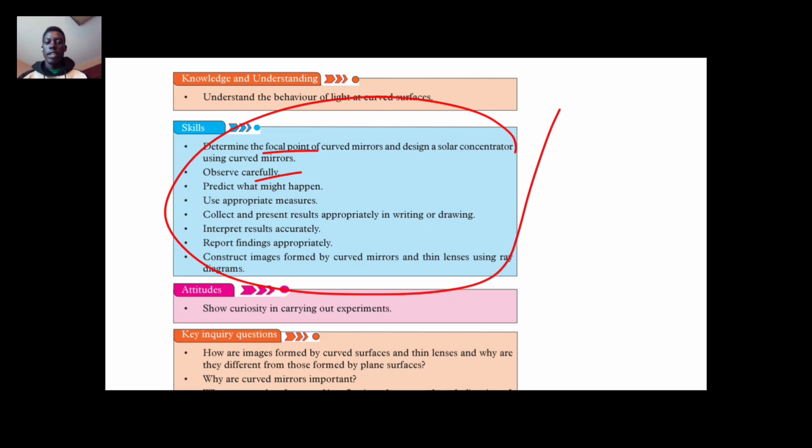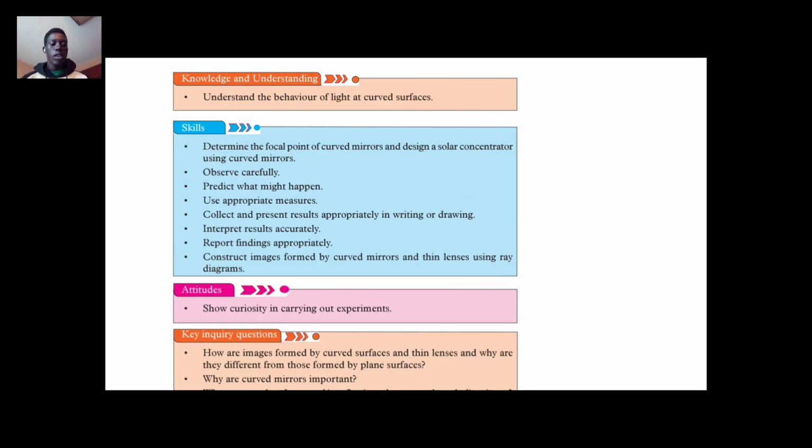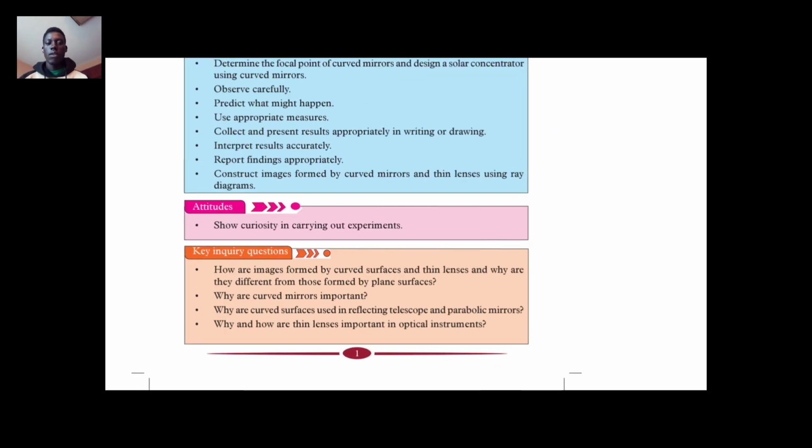The other one is knowing how to measure and collect data in reflection of light on curved surfaces. Then attitudes: you need to show curiosity here.